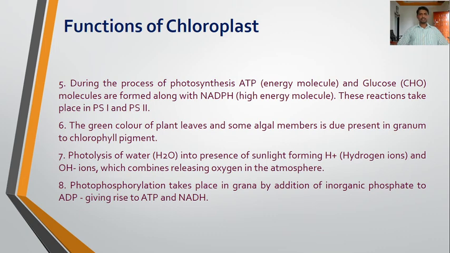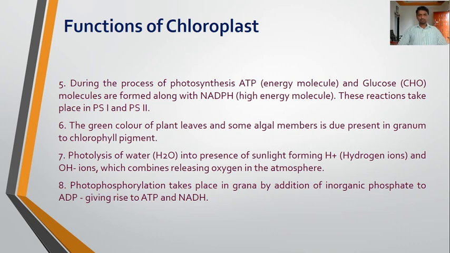Photophosphorylation takes place in the grana by addition of inorganic phosphate to ADP, giving rise to ATP and NADPH. So photophosphorylation, that is the addition of phosphate in the presence of light, takes place in the grana.